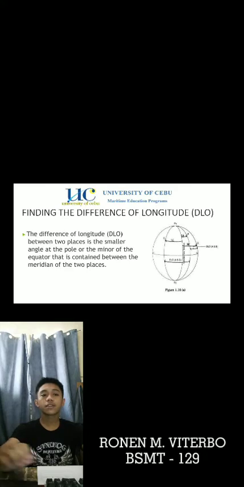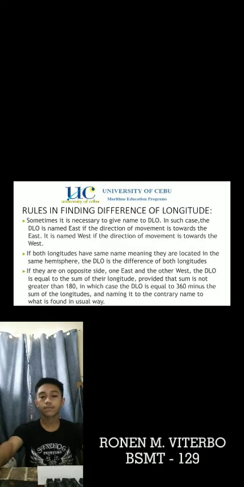The difference of longitude. The difference of longitude between two places is the smaller angle at the pole or the minor arc of the equator that is contained between the meridians of the two places. These are the rules in finding difference of longitude. Sometimes it is necessary to give a name to DLO. In such case, the DLO is named east if the direction of movement is toward the east. It is named west if the direction of movement is toward the west.